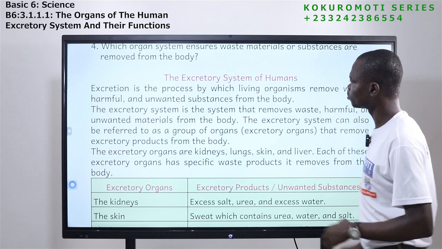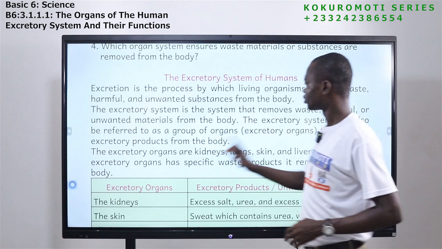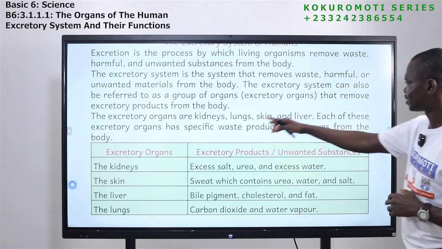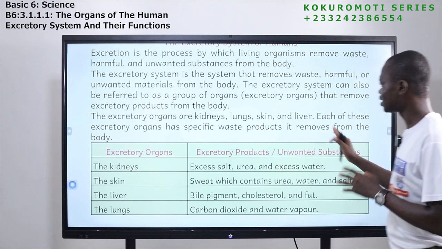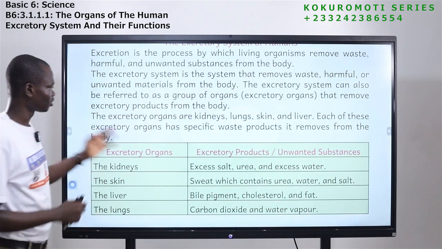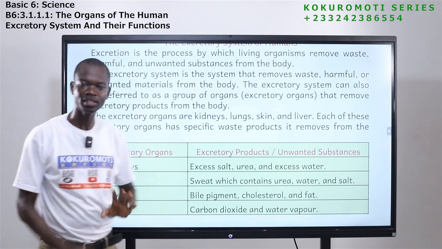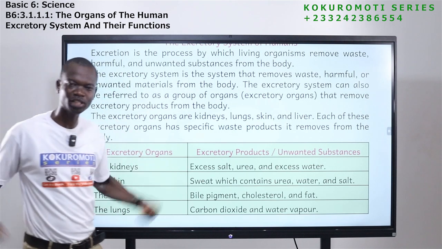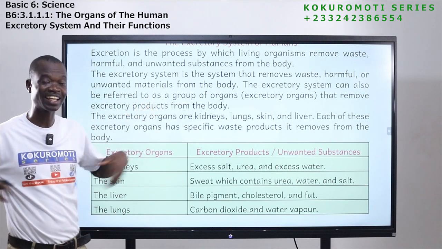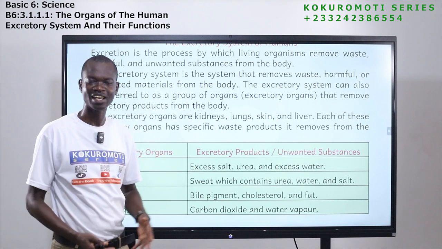The excretory system can also be referred to as a group of organs, that is excretory organs, that remove excretory products from the body. Now, the excretory organs are kidneys, lungs, skin, and liver. So these are the organs that excrete waste products from the body. Let's count them: 1, 2, 3, 4. So these 4 are the main organs that make sure that the waste substances in the body are removed. They clean the body, they sweep everything that is not good for the body. They sweep it, bring them out.